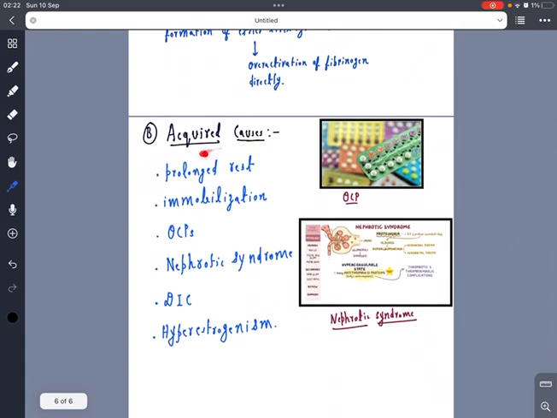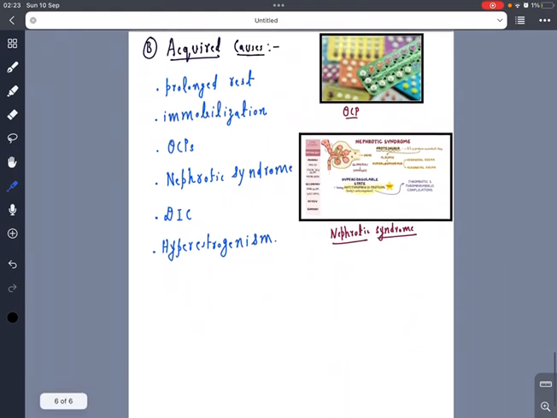Now what are the acquired causes of hypercoagulability, you may ask? The prolonged rest and immobilization, which will ultimately cause the stasis of the blood, that will result in the alteration of the laminar blood flow, resulting in thrombosis. OCP can also cause hypercoagulability.